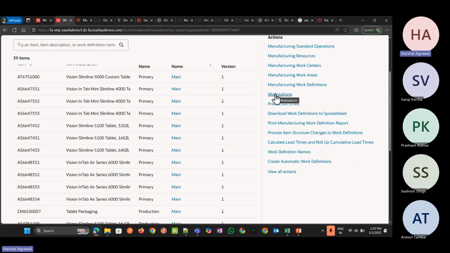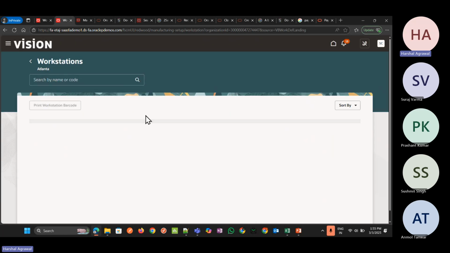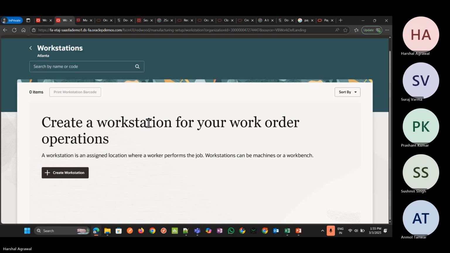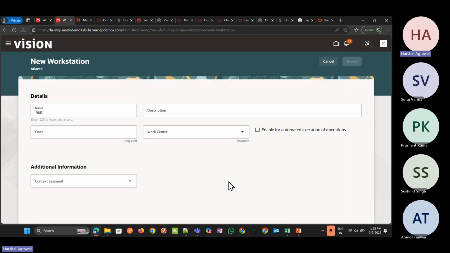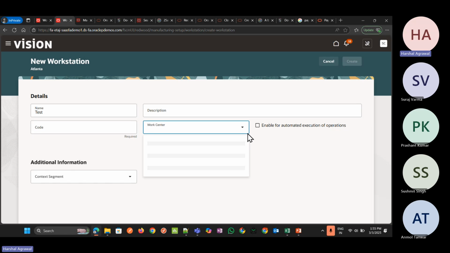Now let me show you in our work definition. Here the workstation area is there. If I go to the workstation, I think we need to create a work definition first. Now let me create it. Here I need to select a work center for that.